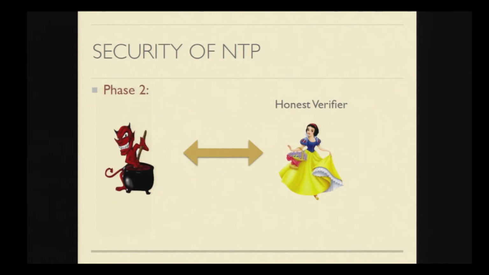And in the second phase, once the adversary has obtained all the proofs from the prover, he can now use those things to convince an honest verifier that the instance belongs to that language. And we say that the system is secure if the adversary can convince the honest verifier only with negligible probability. Okay, so one thing I want to mention before going ahead is that we do not tolerate leakage during the update phase.